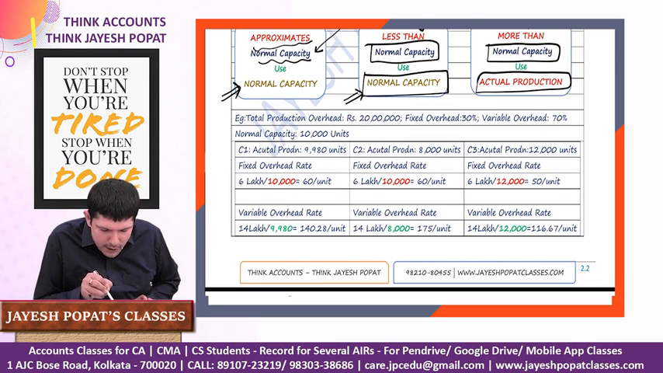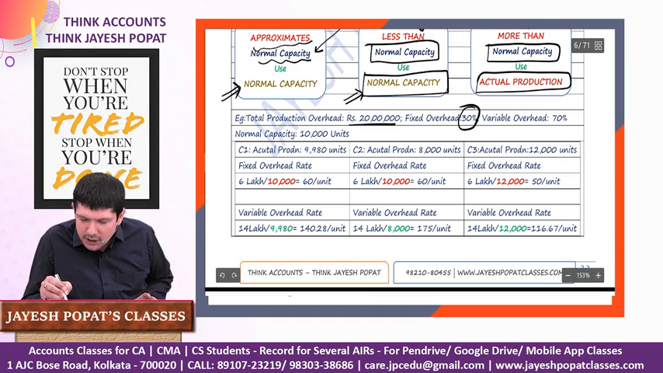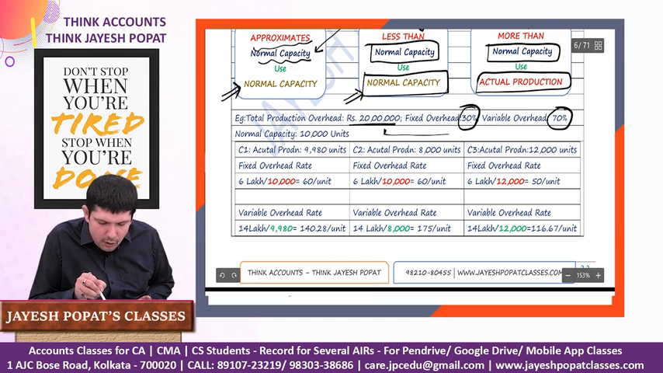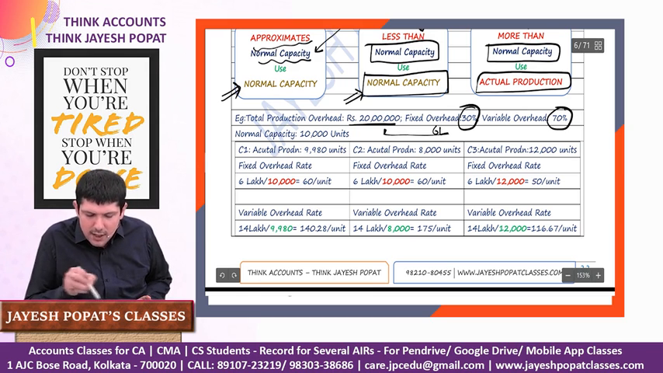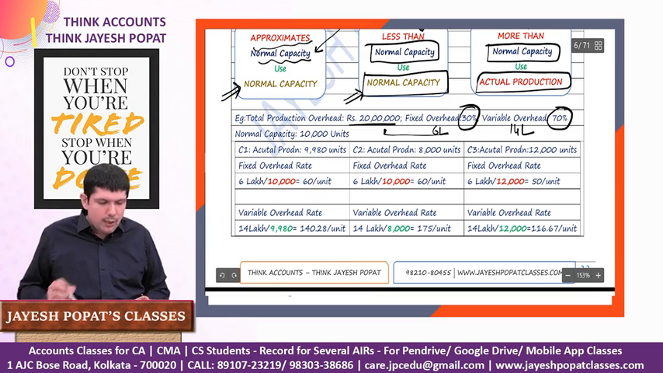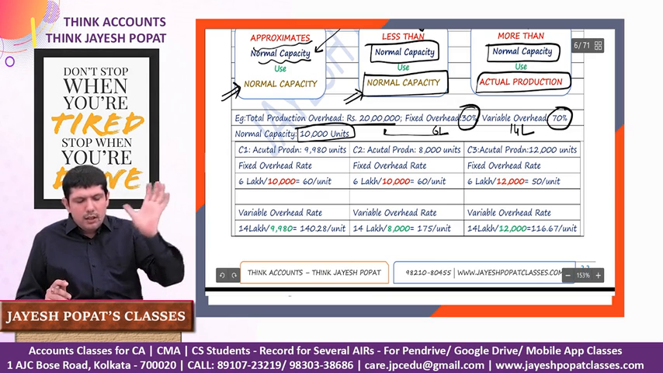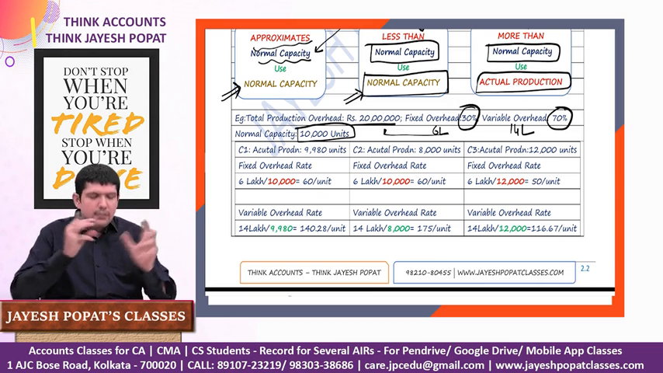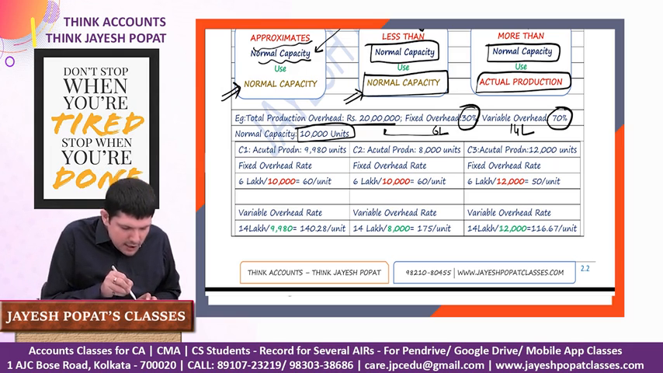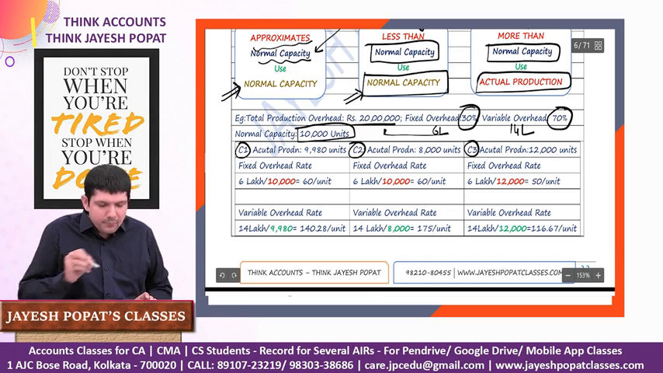Let's say your total production overhead is 20 lakh, fixed production overhead is 30% and variable production overhead is 70%. So 30% of 20 lakh, 6 lakh, is fixed production overhead and 14 lakh is variable production overhead. Your normal production capacity is 10,000 units. So over a long period of time, on an average during a year, you produce 10,000 units. Now there are three cases which we have taken up. Please follow this example very carefully.